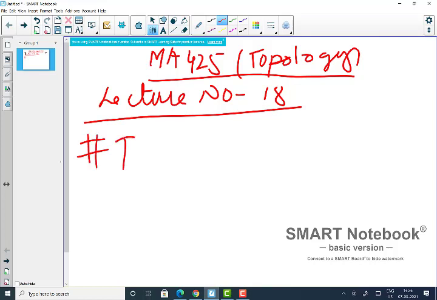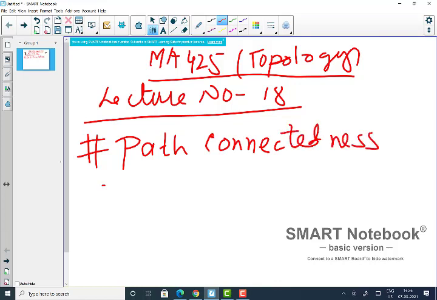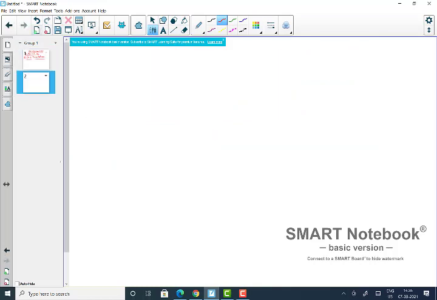First topic, path connectedness. Let me define what we mean by a path in an arbitrary topological space, and what we mean by a path connected space. Definition.